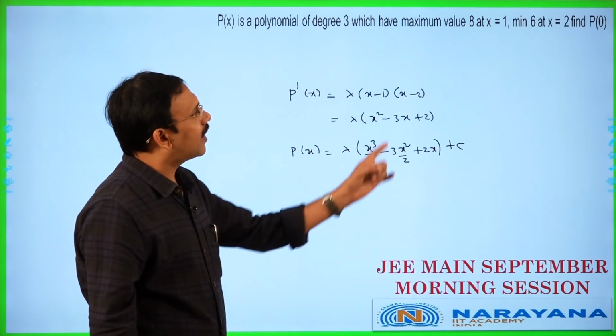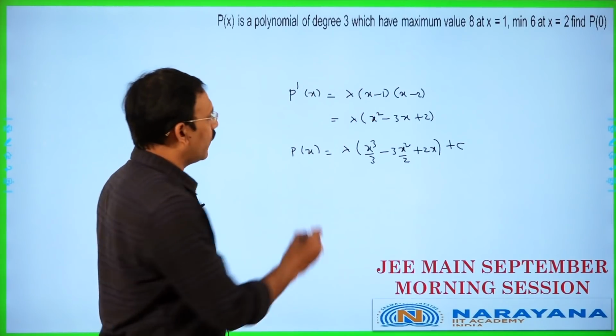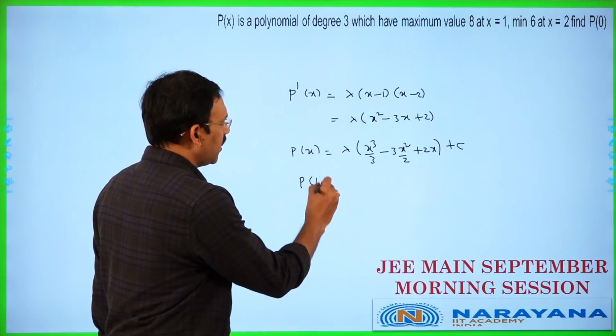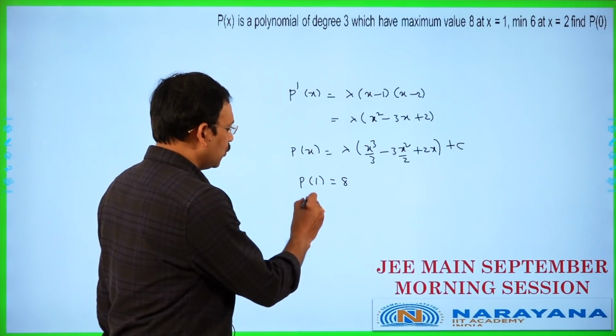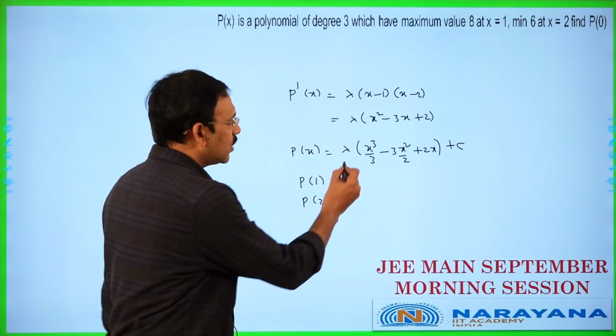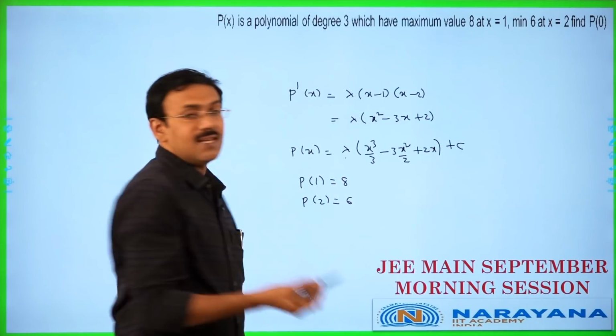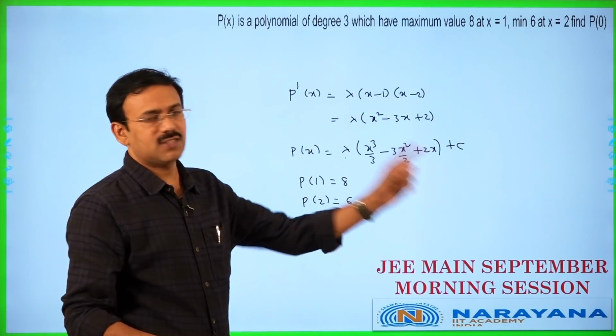To find lambda and c, the value of the polynomial at x is equal to 1 is 8, that is, p of 1 is equal to 8, and at x is equal to 2, p of 2 is equal to 6. If you substitute, you will get two linear equations in lambda and c. You can solve, you will get lambda value and c value.